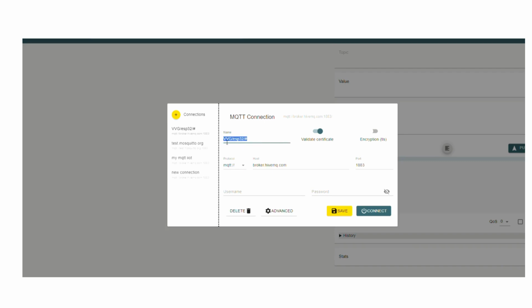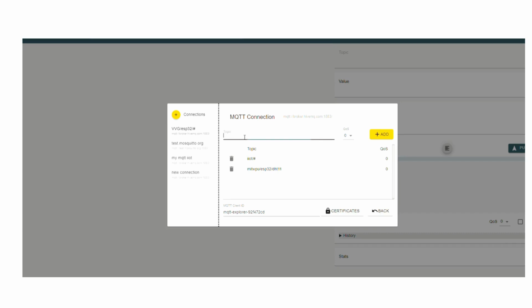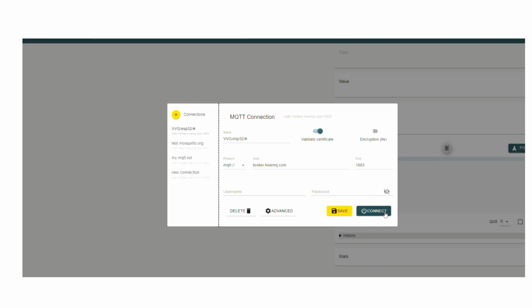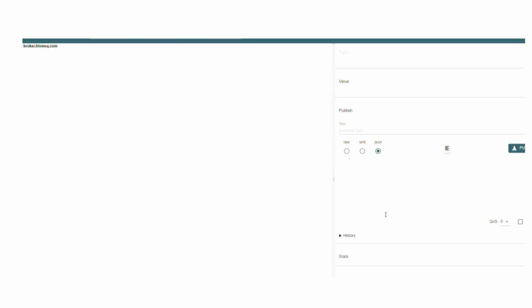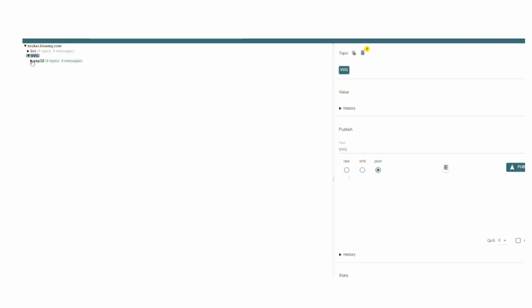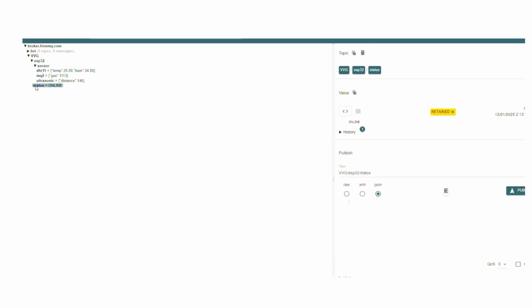Now copy this data and go to Advanced. In the Advanced section, you add these topics. We are adding the wildcard so that we get information about all the topics, and now press Connect. After connecting, you will see that you reach the topics. You can see that all the topics are now available for all the sensors. It is showing that your ESP32 is online and you have data related to all the sensors available.